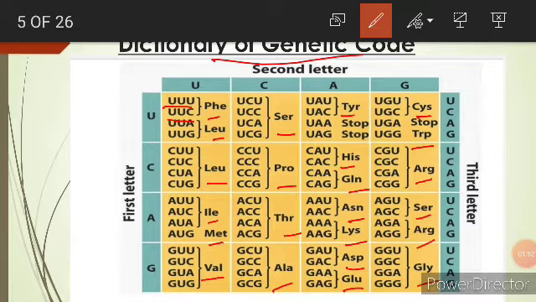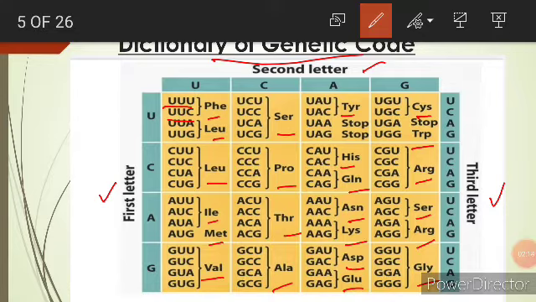So these are the 20 amino acids which are going to code for the proteins. How is this dictionary made? You can see this is the first letter, this is the second letter, and this is the third letter.